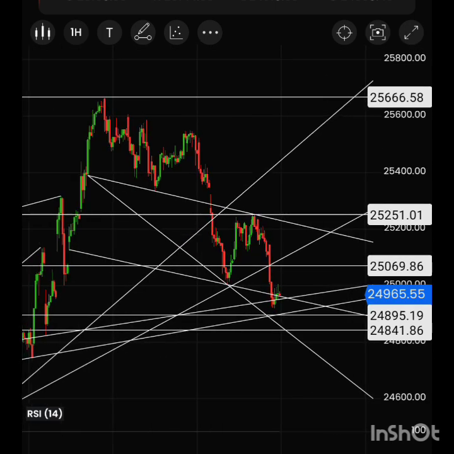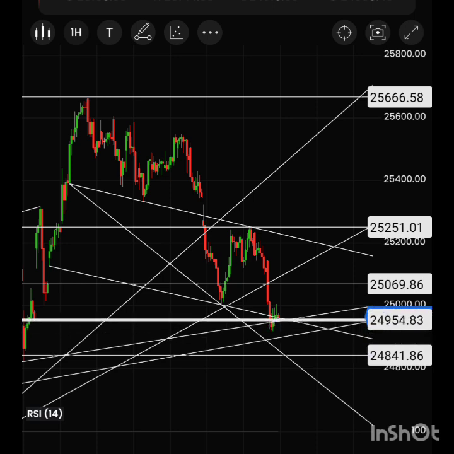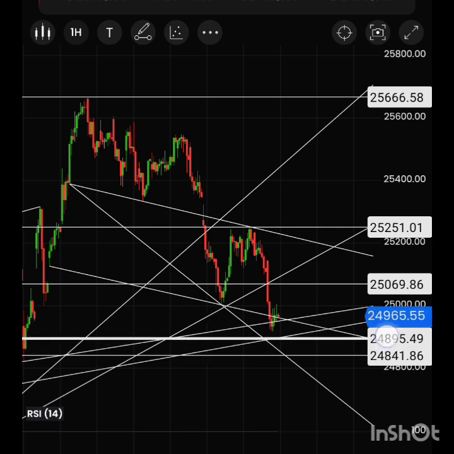Now we have to check the next movement. This is around the same 24,950-60 range as a support. Below this we will have around 24,900. Then you can see this rise and fall, and here it touched and bounced.